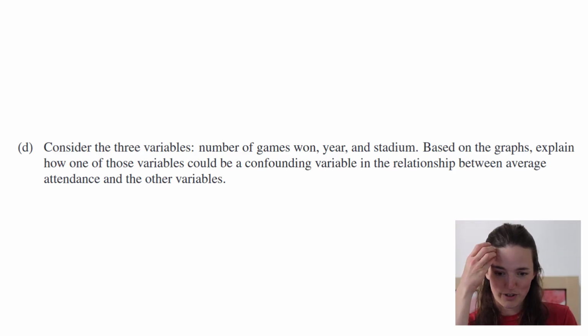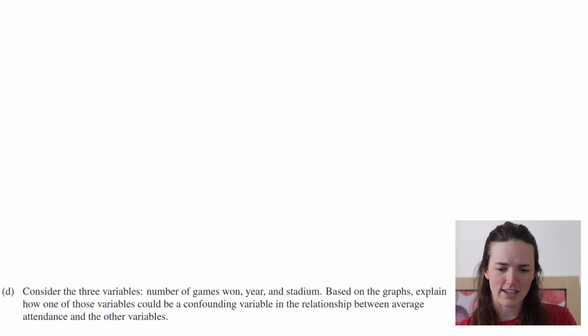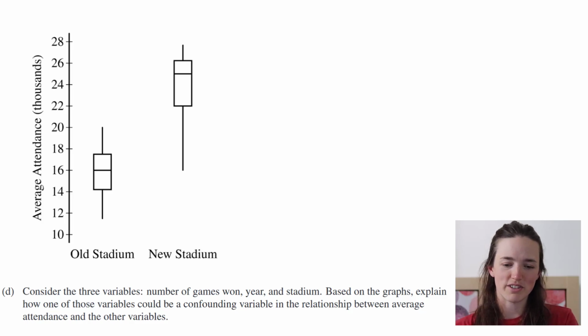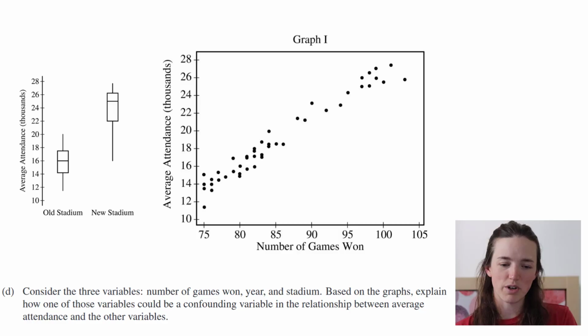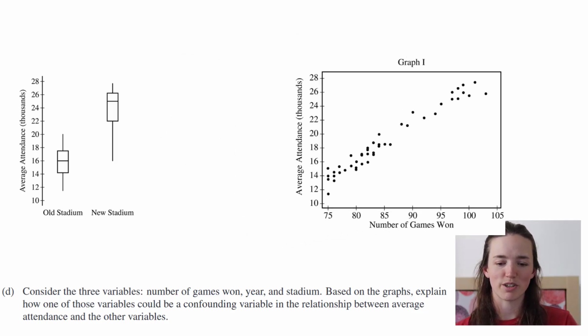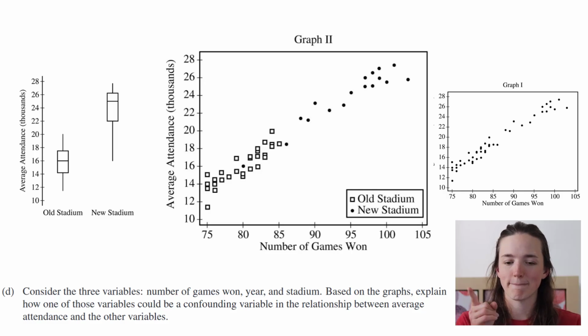Okay, so one of these variables has to be messing with the average attendance, basically. So maybe we could focus on the stadium. Because the original thing we saw was that the new stadium had higher attendance than the old stadium. But then graph number 1 showed us that the more games they won, the more people attended the games. So graph 1 makes it seem like the more they win, the more people show up. But when you look at graph 2, were they showing up because they were winning more games, or because the stadium was new and really fun and exciting to go to? I think that's it.